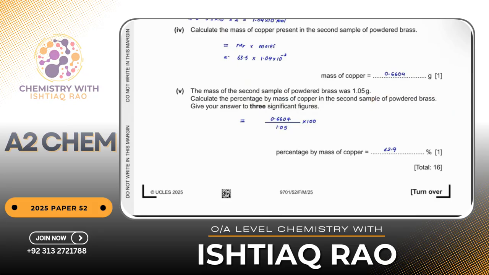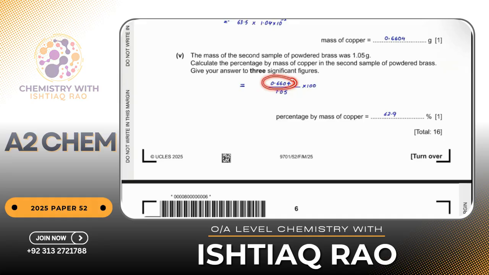If you remember, when we used to find the percentage by mass of anything in a compound, what did we do? Let's say I'm asking, can you tell me the percentage of carbon in sodium carbonate? So you know what we used to do? Mass of carbon divided by the total mass of sodium carbonate multiplied by 100. Isn't it? Individual mass is in the numerator, the total mass in the denominator, multiplied by 100. Same goes with this. Individual mass should be in the numerator divided by the total mass.